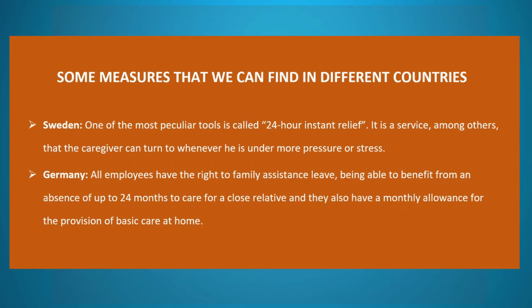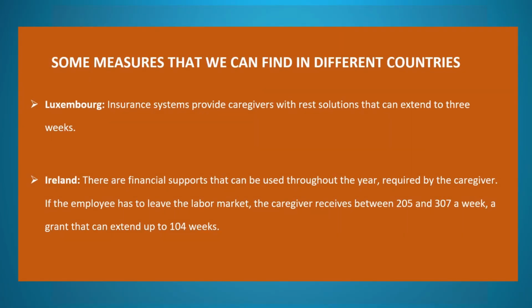Some measures that we can find in different countries. Sweden: one of the most peculiar tools is called 24-hour instant relief. It is a service, among others, that the caregiver can turn to whenever he is under more pressure or stress. Germany: all employees have the right to family assistance leave, being able to benefit from an absence of up to 24 months to care for a close relative, and they also have a monthly allowance for the provision of basic care at home.